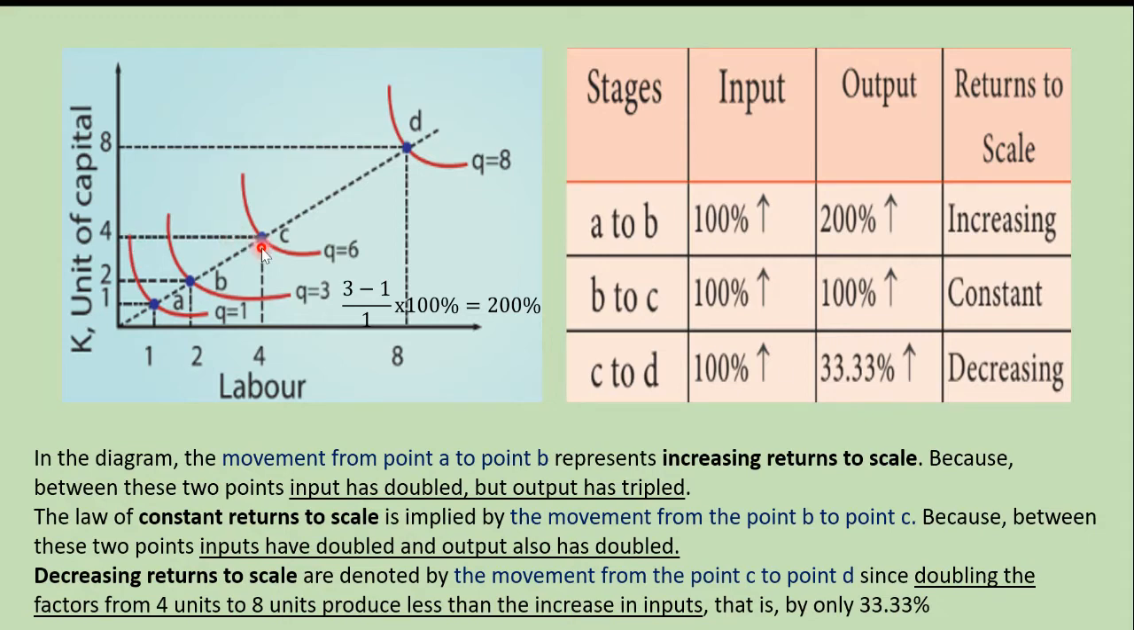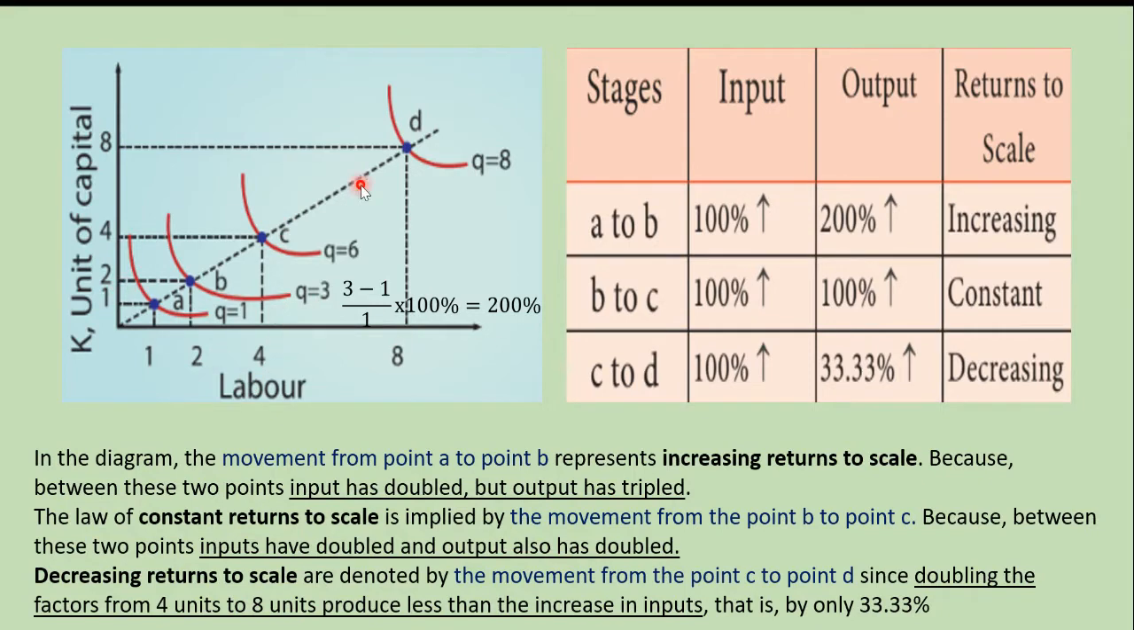When the input has doubled, let us see the quantity. What has happened to the quantity? Initially they were making 6. Quantity was 6. Now they have made only 8. There is not much difference in the quantity. Where they were making 6, they have made only 8, but they have doubled the labour and the capital.